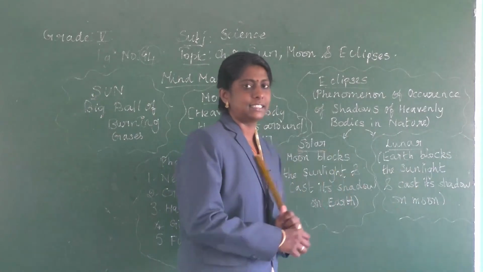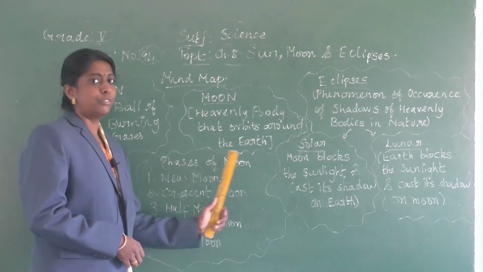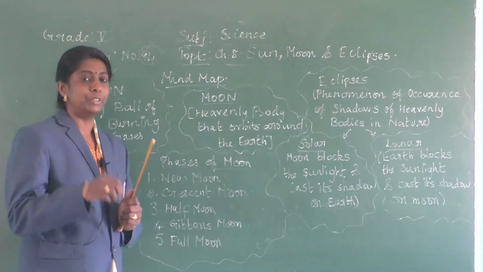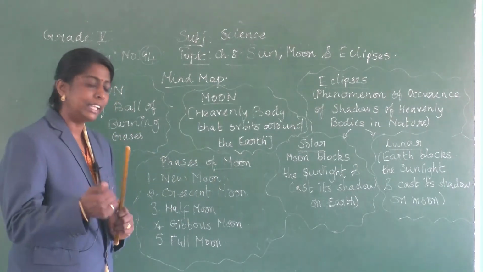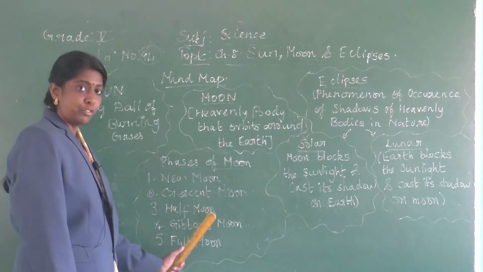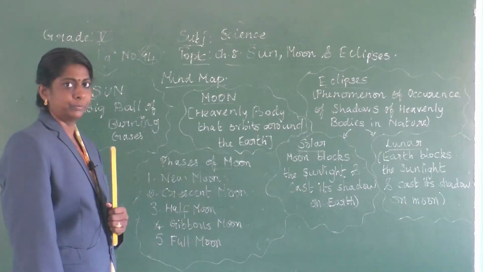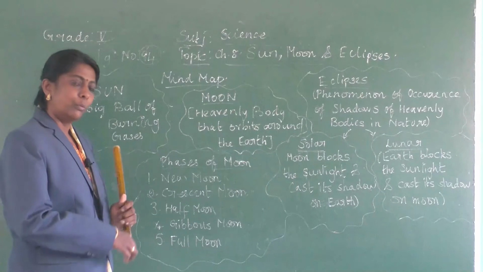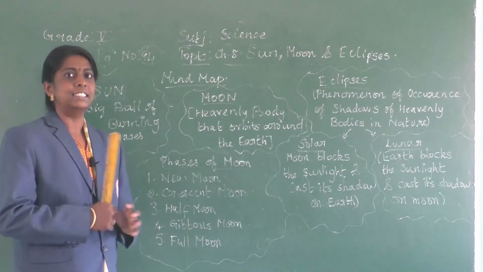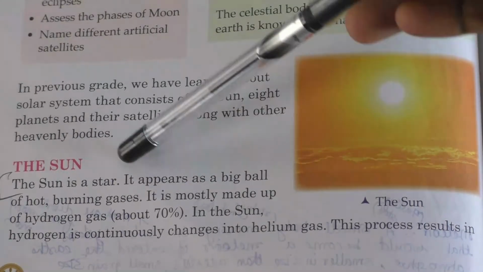Clear? Yes. Now next thing is about different phases of moon. There are different phases of moon. So what are they? New moon, crescent moon, half moon, gibbous moon and full moon. So let us learn one by one in detail in this chapter. Now let us start the chapter. The first topic is about the sun.